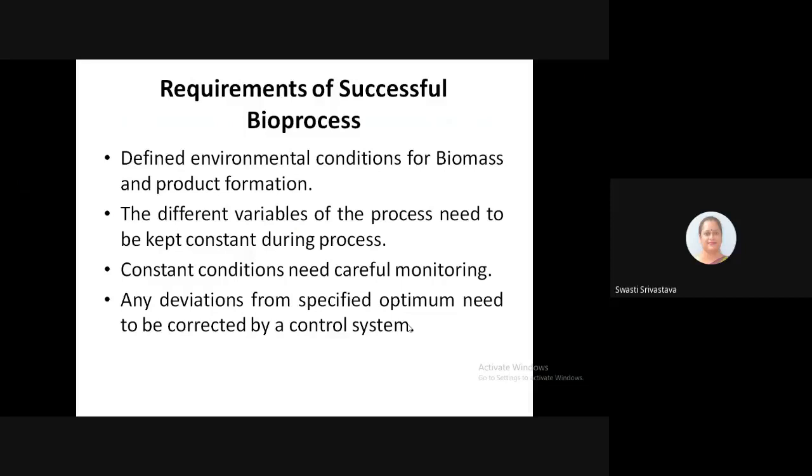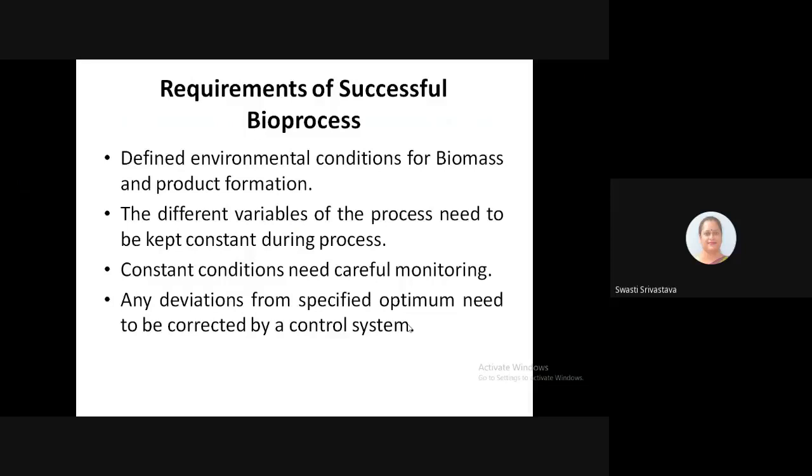Defined means if we want the production of a particular enzyme, and that enzyme is favored with a rise in temperature to a particular range, then we will try to reach that particular range.